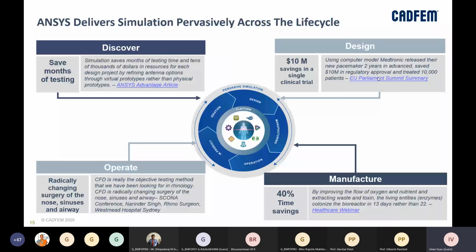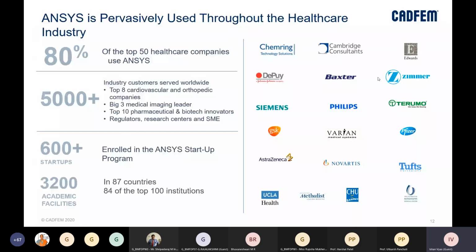So this is a list of some of the industry people who have been using ANSYS for their product development. And we ourselves work with Novartis India, Cipla, and other pharma companies as well. Right? And it has also been adopted well by startups and academic facilities. Around 600 plus startups have enrolled in the ANSYS startup program, working in the medical equipment, medical devices, or healthcare domain.